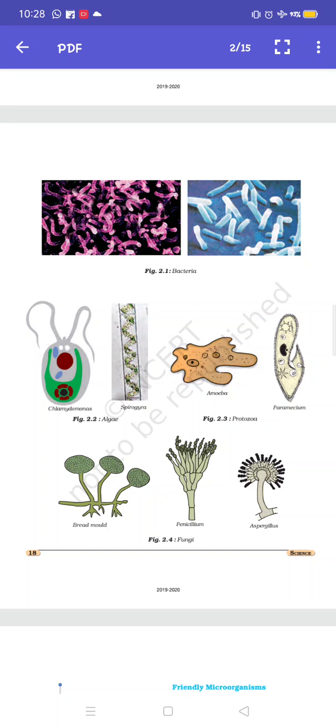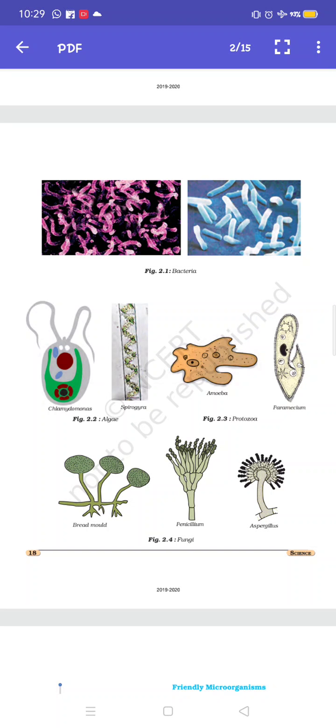This is about the bacteria. When we complete all these four major groups of microorganisms and viruses, then we will learn the useful microorganisms and harmful microorganisms. Till now, this is only a small introduction of bacteria, fungi, algae, protozoa.